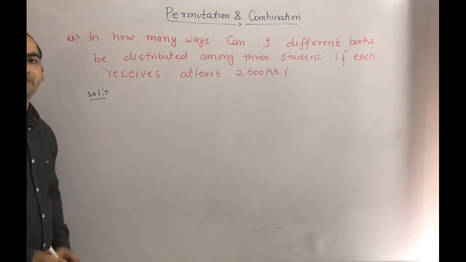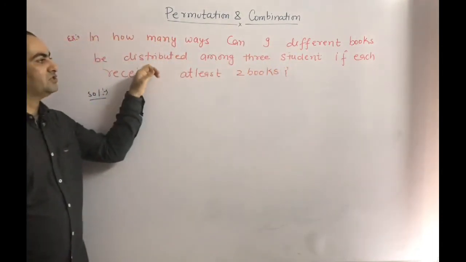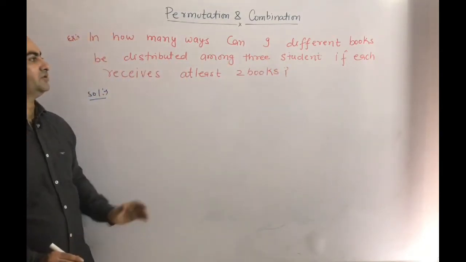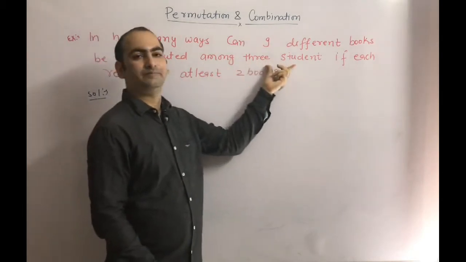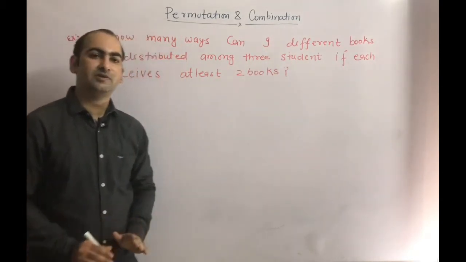In this problem we want, in how many ways can 9 different books be distributed among 3 students? So from here we can say that this problem is a distribution of 9 books among 3 students if each receives at least 2 books. So this problem is a distribution.